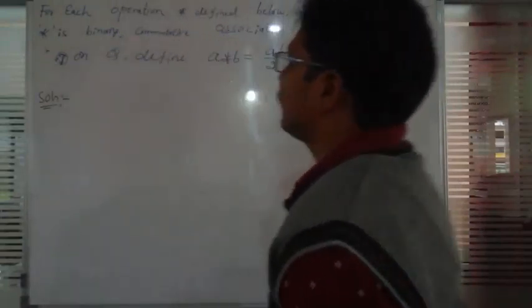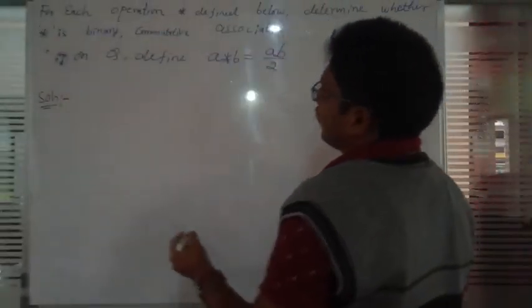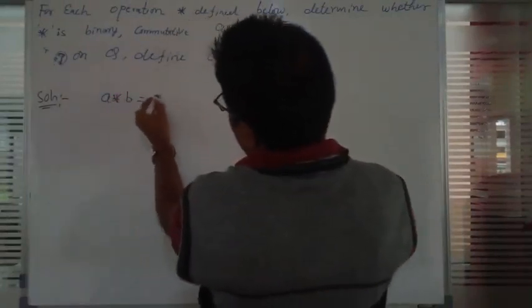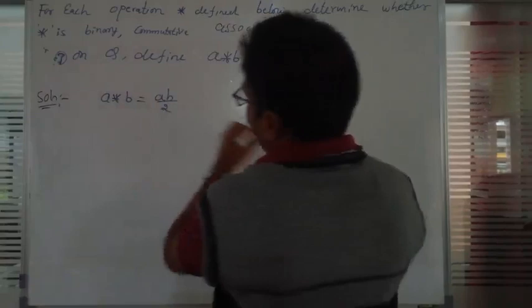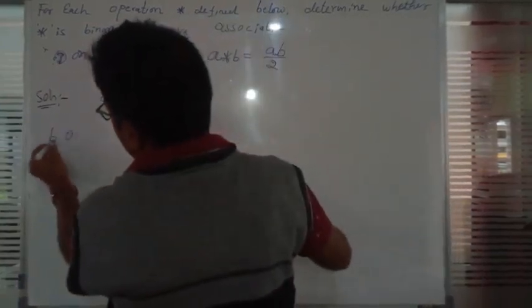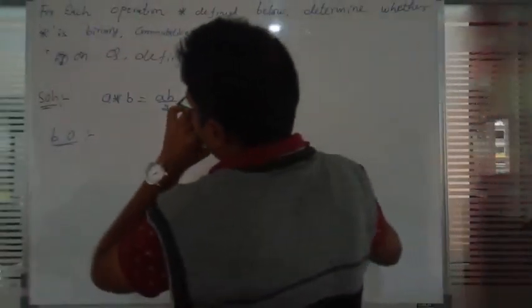On Q, it means rational numbers. This question is also asked on the basis of rational numbers. First you have to check that. Before going to binary operation, first write the definition: a star b is equal to ab by 2. First we should check binary operation. Is it possible to satisfy the binary operation? Okay, we will check that.